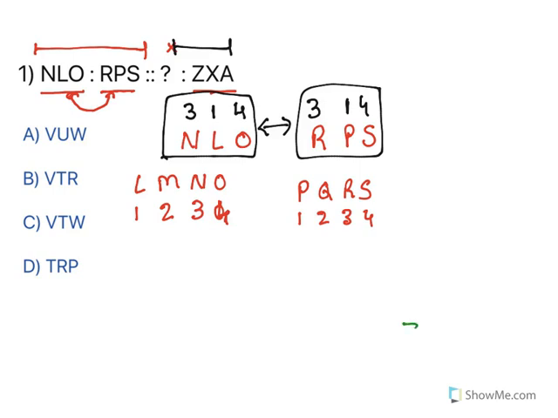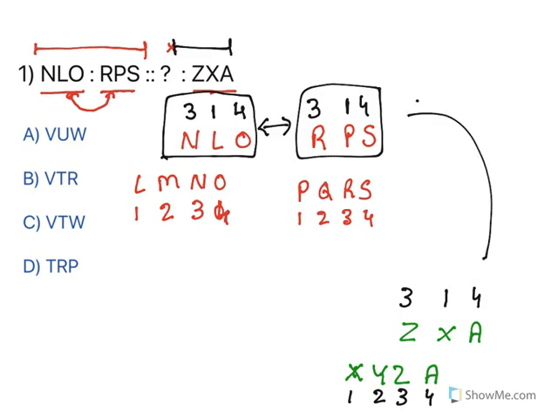What is given here? Z, X, A. Now when you see the order here, how does it start? Z, X, A. So it starts with X, Y, Z, and after Z, when you rewrite the alphabets again, you will get A here. Now look at the order. We'll do the same thing, 1, 2, 3 and 4. Now what is Z here? 3. What is X here? 1. What is A here? 4. Look at this. It is following the same pattern. So you need to fill a set which will follow the same order.